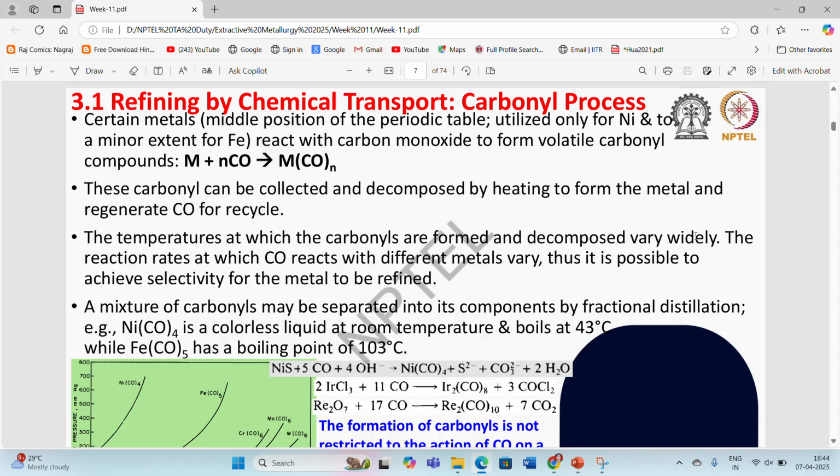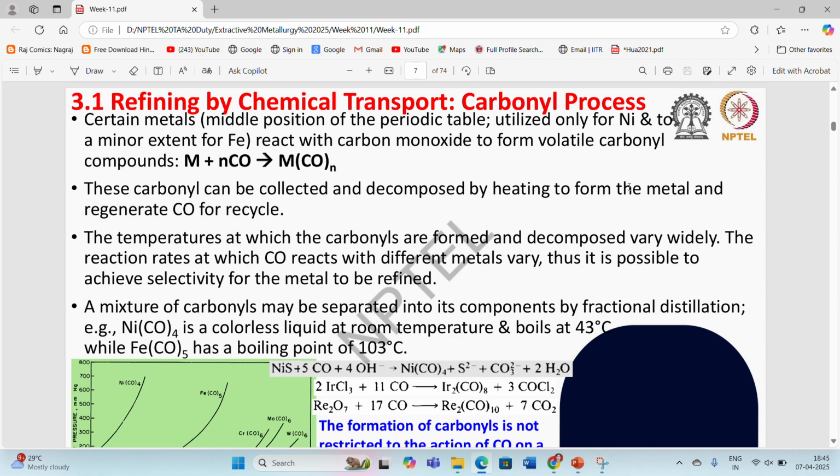So coming to the carbonyl process, certain metals, like those in the middle positions, react with carbon monoxide to form volatile carbonyl compounds. The metal is going to react with carbon monoxide to create a metal carbonyl, which can have an evaporation point of sometimes around 1100 or 1200 degrees Celsius. These carbonyls can be collected and decomposed by heating to form the metal and regenerate CO for recycling.